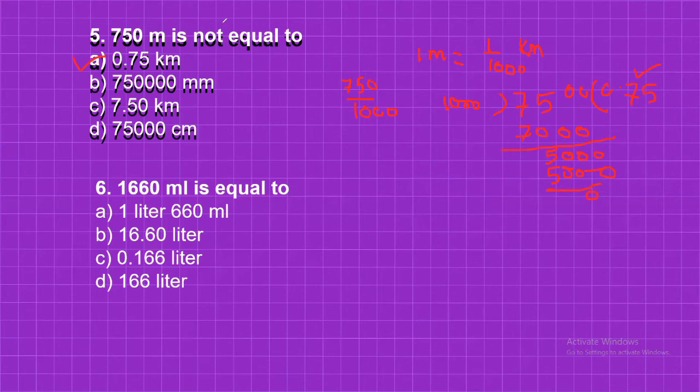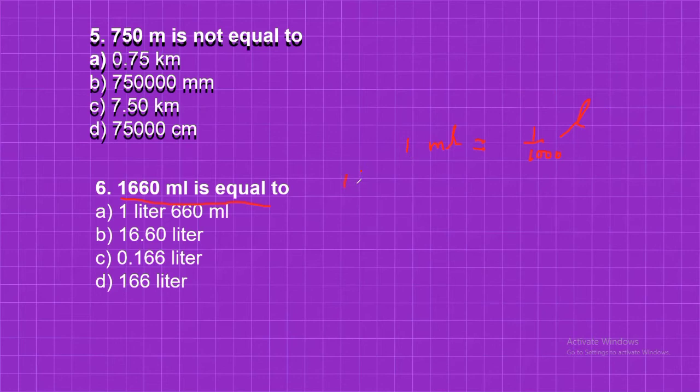Got it? Now the next one is the sixth question. 1660 milliliter is equal to. Now you need to convert 1660 milliliter into liter. So how can you convert? You know very well, 1 milliliter is equal to 1 upon 1000 liter. If you want to convert milliliter into liter, you need to divide that by 1000.